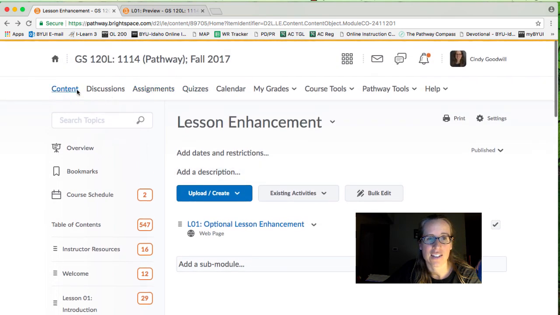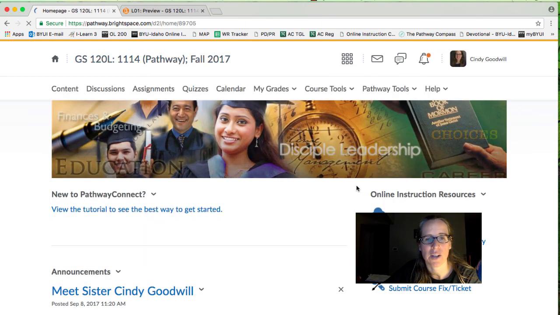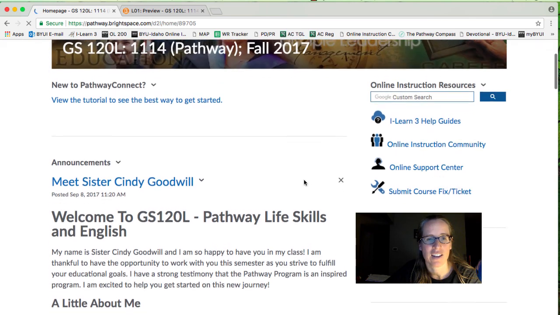By the way, you can go through and explore all these things here. This is how to get to discussions and assignments and quizzes, and how to look at your grades, and to get help with Pathway. To get back to the main page, you just click on the course name up here, and it'll take you back to the beginning.